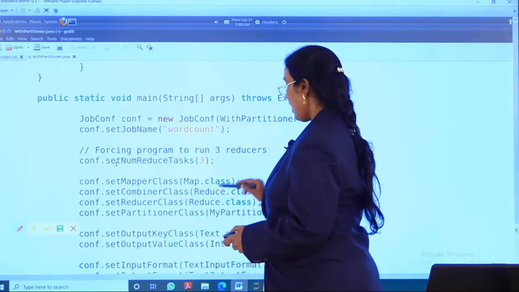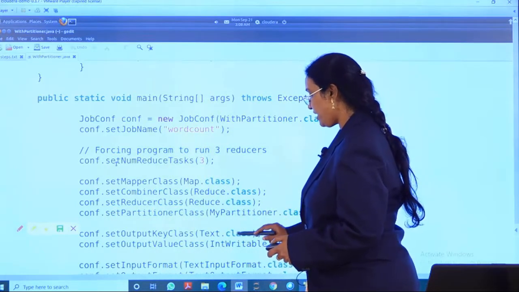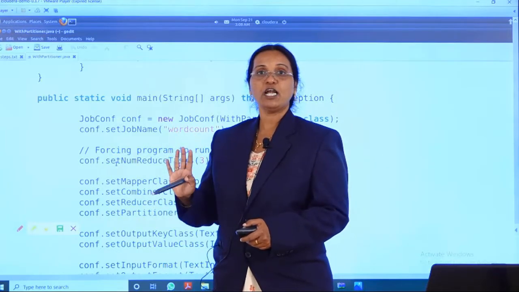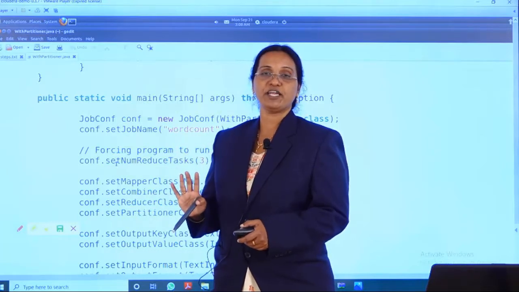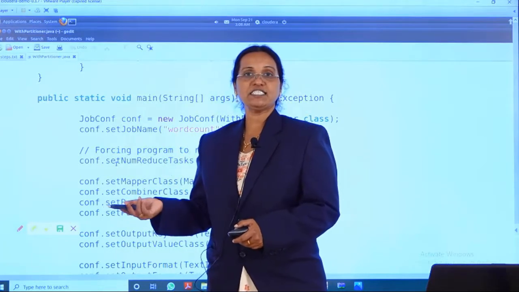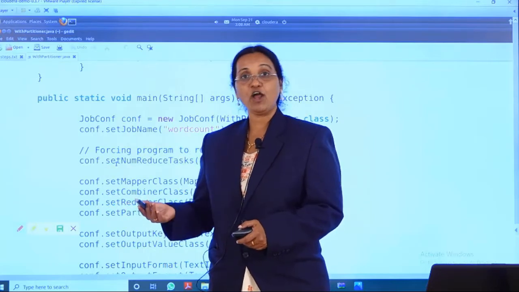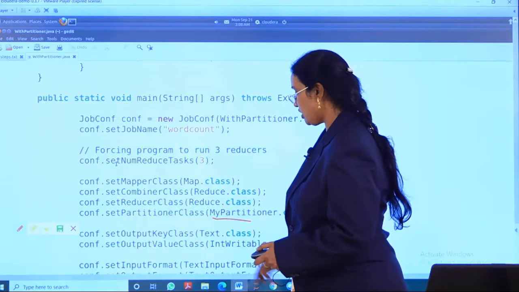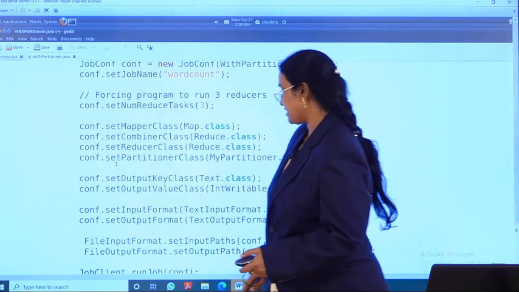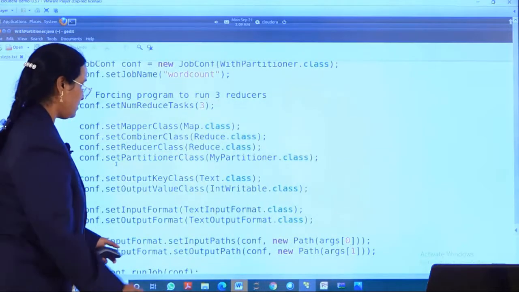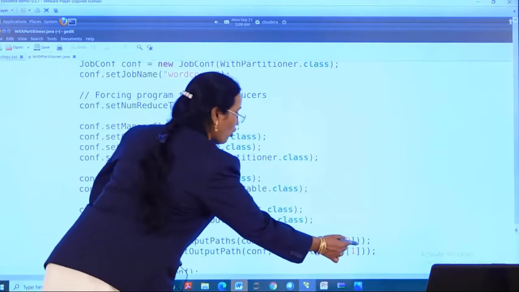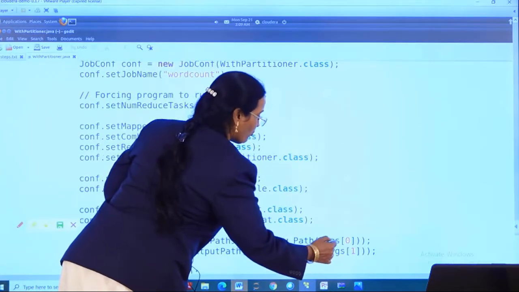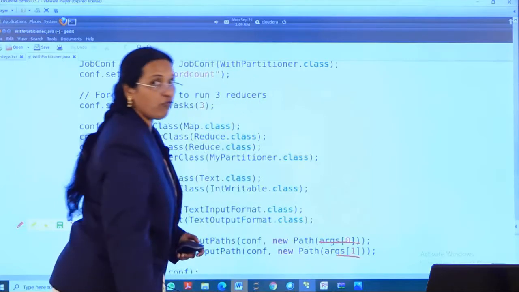What are the classes here? Map class, reduce class, my partition, and the original class file. So 3 along with the original class file, 4 class files will be created. That means, like the previous examples, 3 files will be created, and along with that, one more additional file, called the partition file, will be created. So I will be passing input files. So args of 0, we need to pass an input file, that is my data, and all the outputs have to be stored in args of 1.